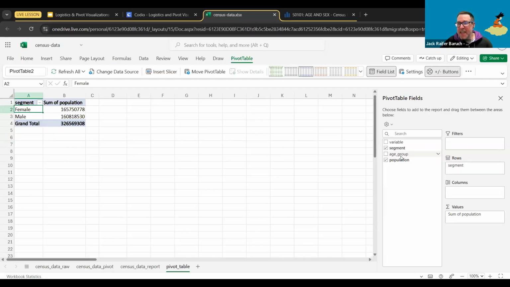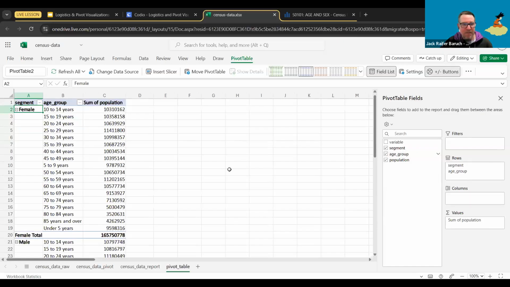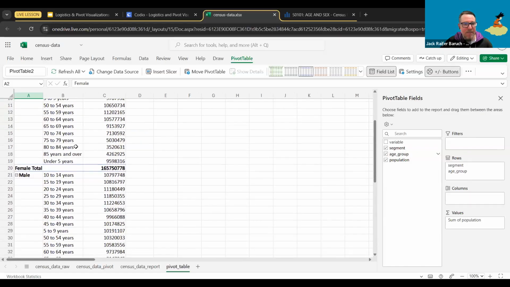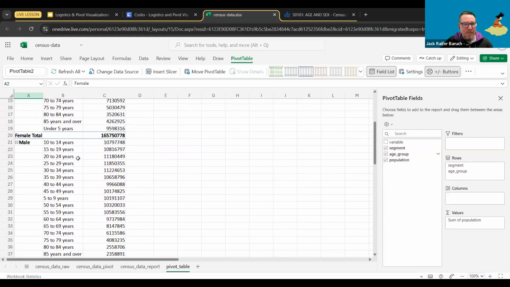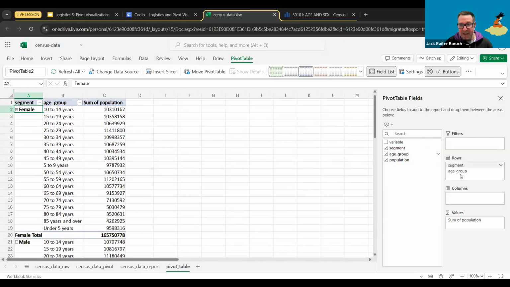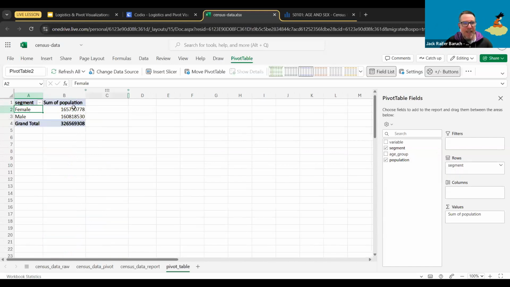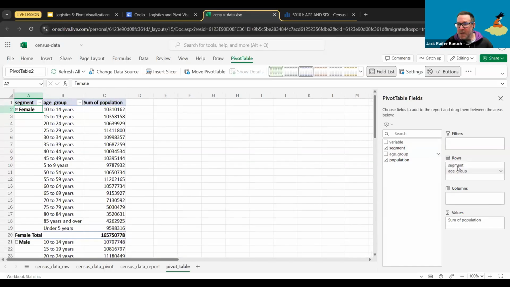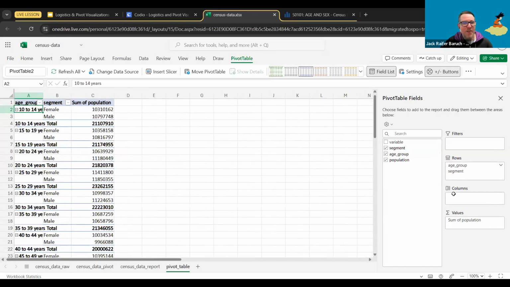And finally, I'm going to add the age group also, though in this case, I'm going to add it to rows as well. So now we get, for example, if I put the segment before, I get first the segment and the second column is the age group, or I can switch it around. So I get just, oops, I removed it completely. So age group, and like this, just move it around, or we can get the age group first.